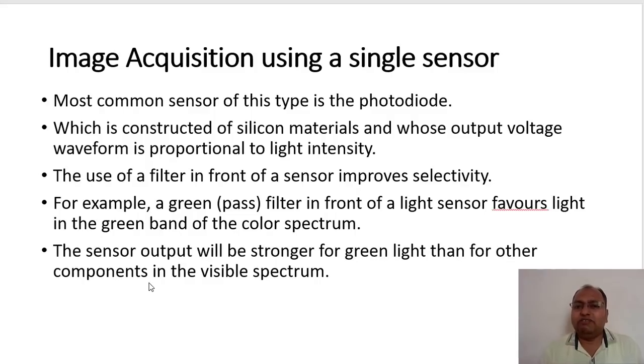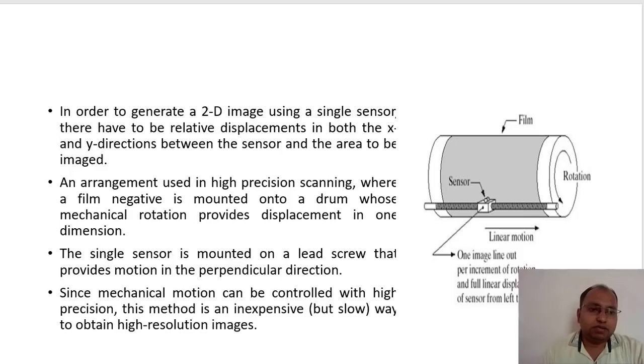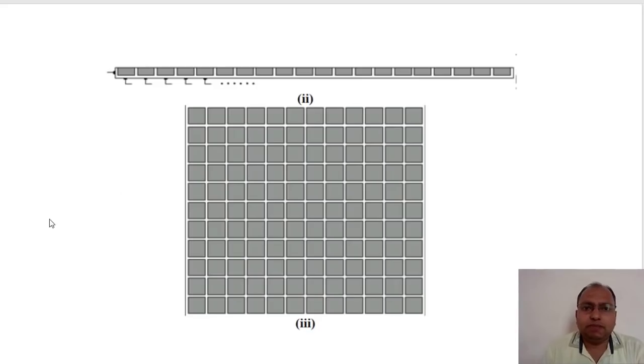Likewise, in case of red, blue, or any combination of RGB, you can use such filters and then get the particular color. Is that fine? Likewise we can go for image acquisition using a single sensor. Okay, so let us see the examples.